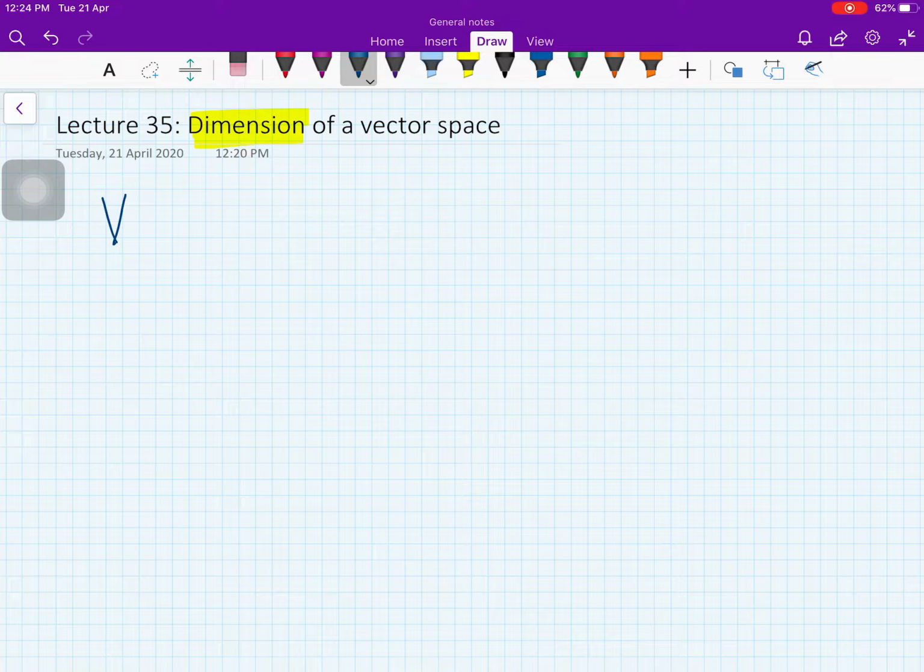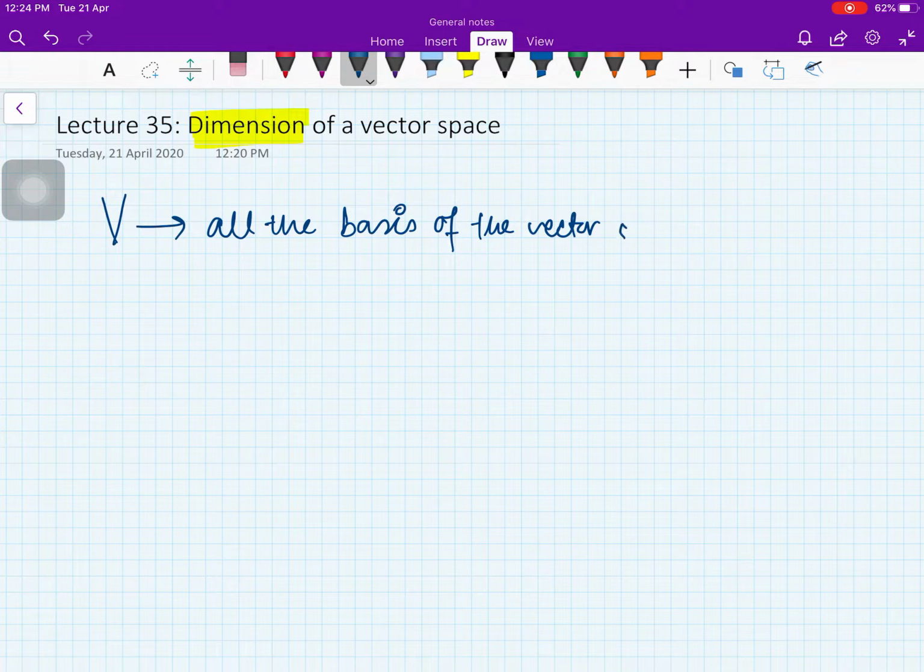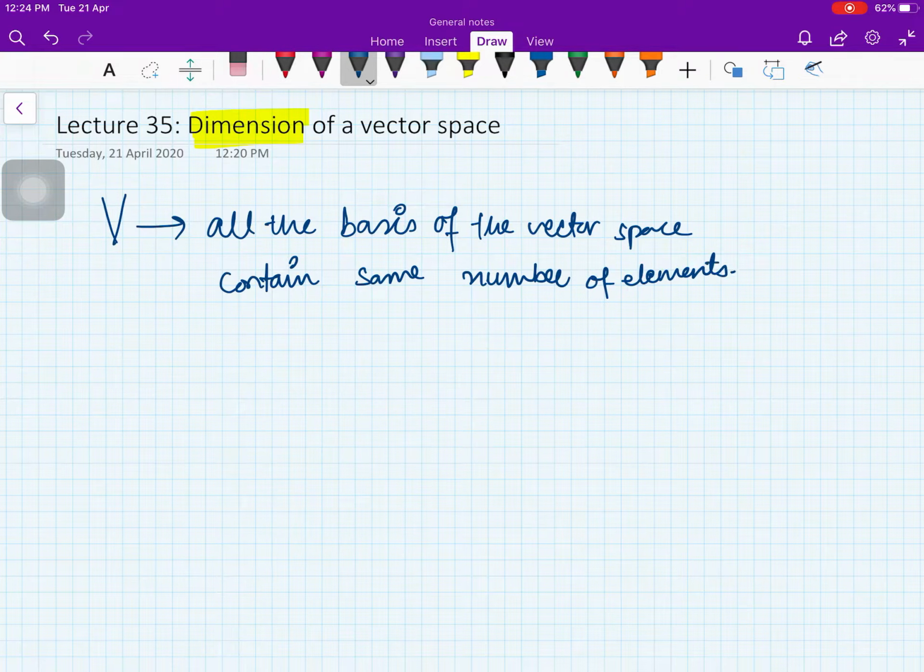In the last video we have seen that given a vector space V, all the bases of that vector space contain the same number of elements. It means that although there are so many bases for a given vector space, the number of elements in those bases is constant.